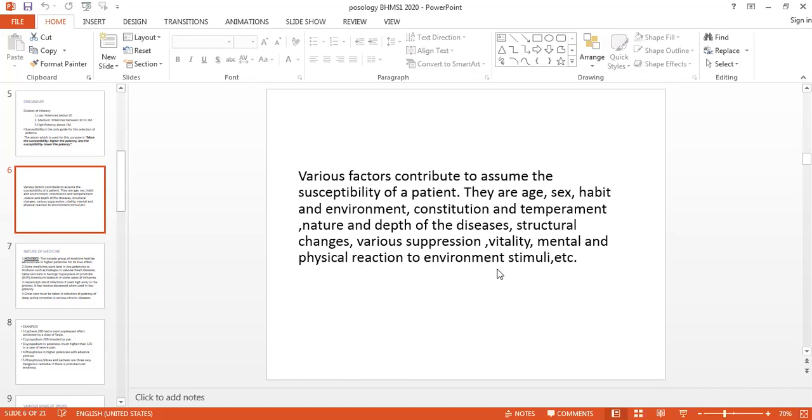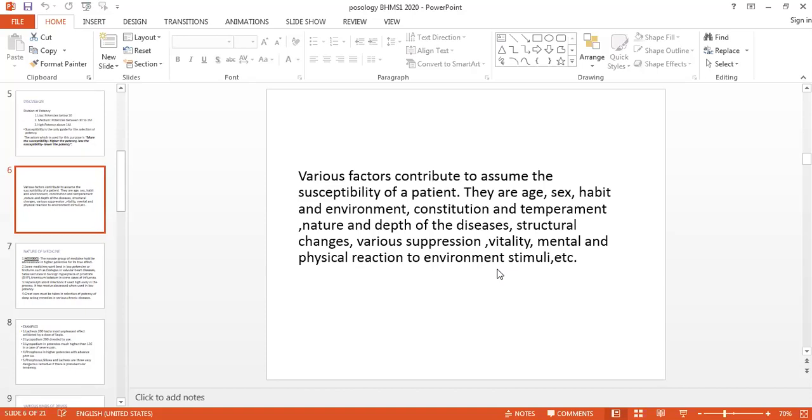Even the seat of the disease is also important. When the internal organs get deteriorated, so there we have to give the lower potency. Or we can give the mother tincture. Or if the patient comes to you from the other pathy, the previous treatment of disease अगर allopathy है, so in that case also we have to give the lower potency.